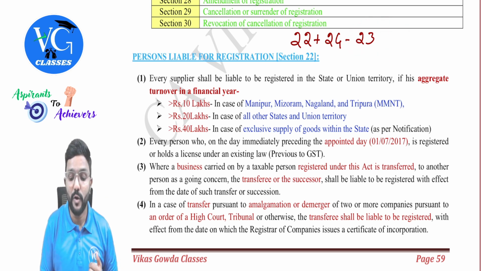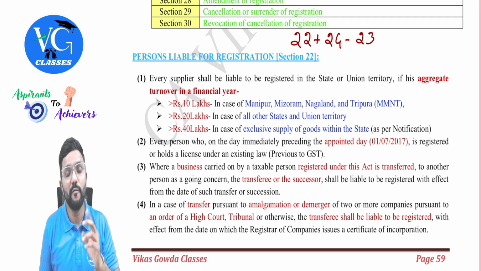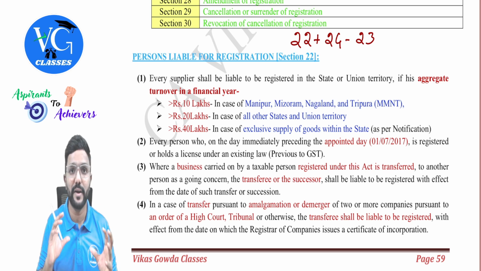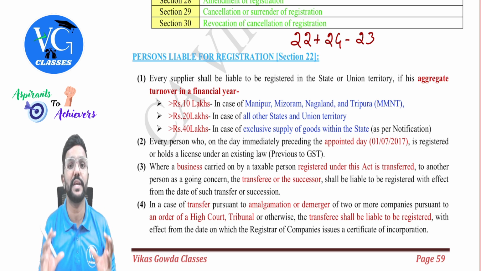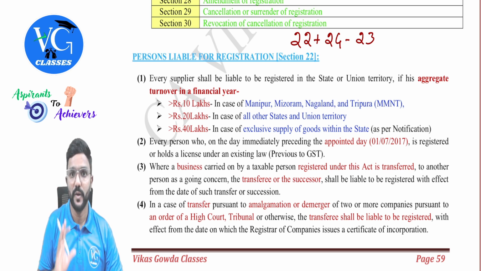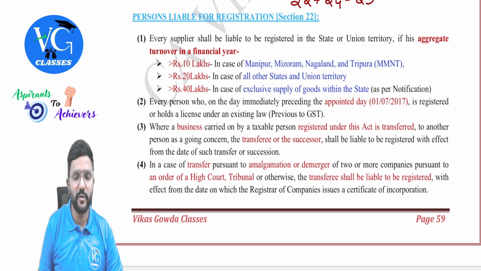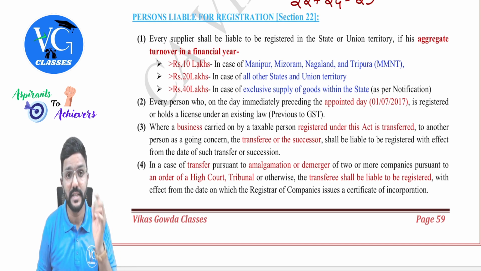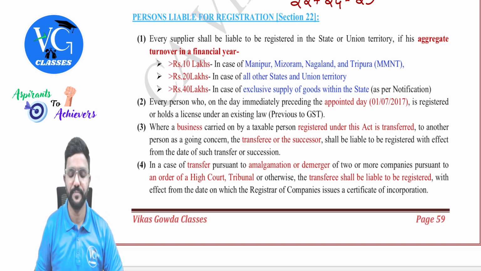Okay, and we should know all these three sections to tell when a person is supposed to get registered under GST, guys. Very important, because they may ask the question connecting one or two sections or all three sections together. So please be very careful with it. Yes, we'll try to figure out the different types of possibilities, guys. So we will try to cover each and everything. Please be attentive. It will take time to cover these three sections, but let us learn it in detail.